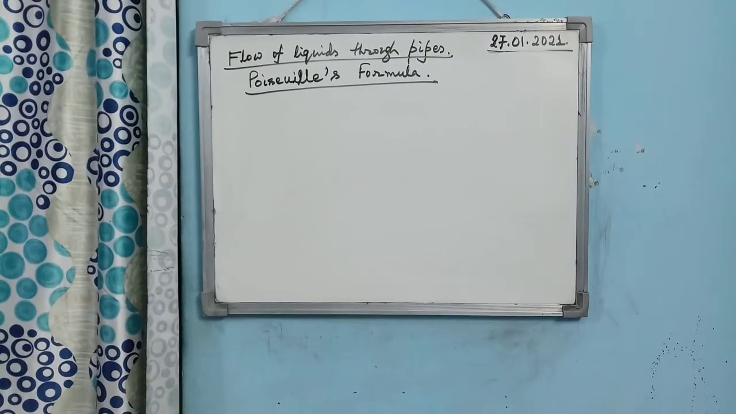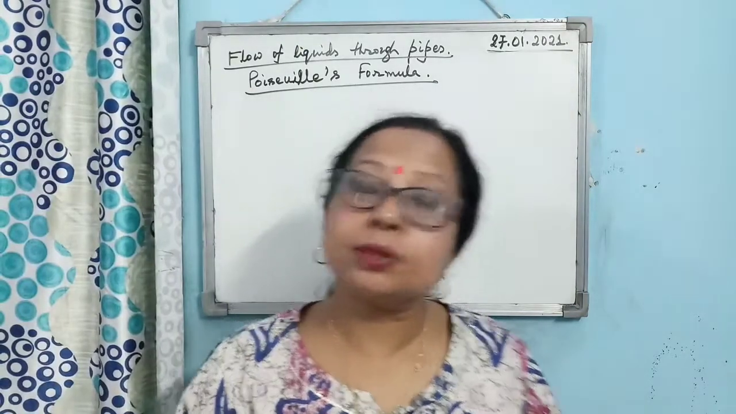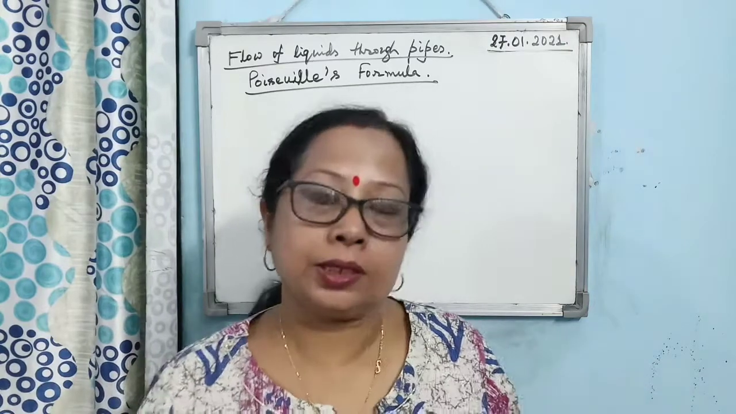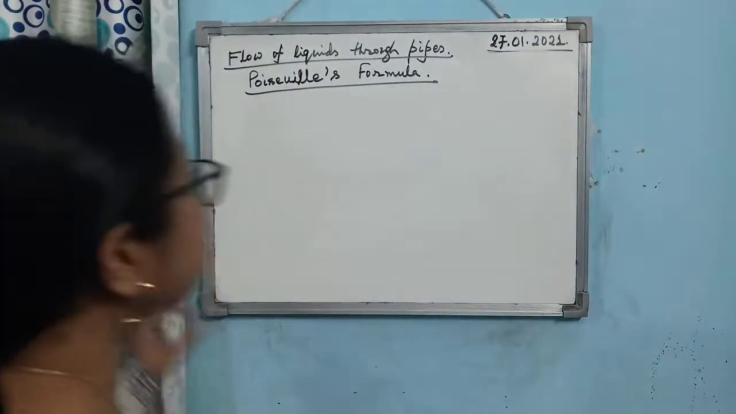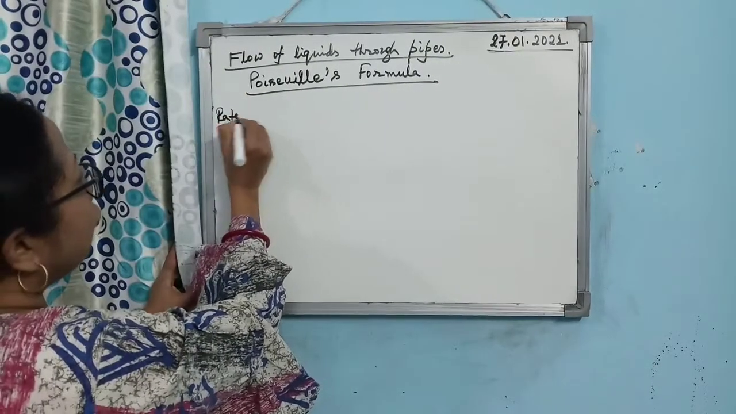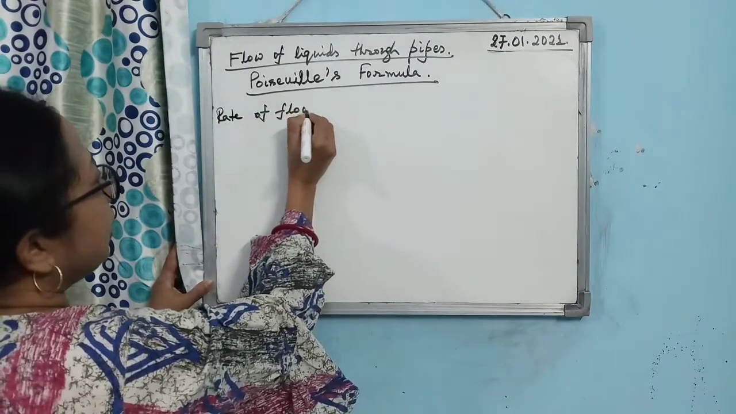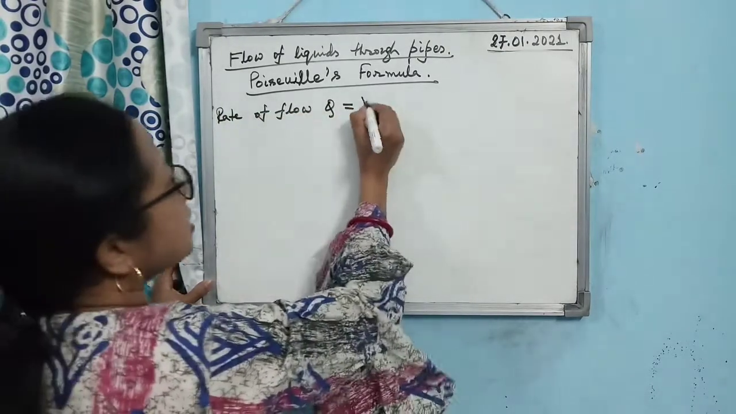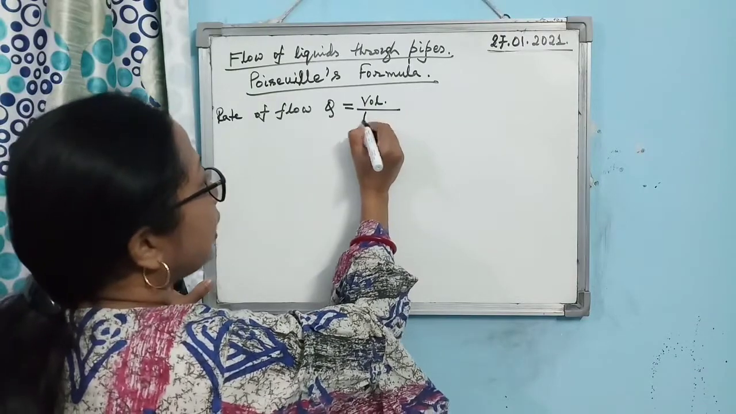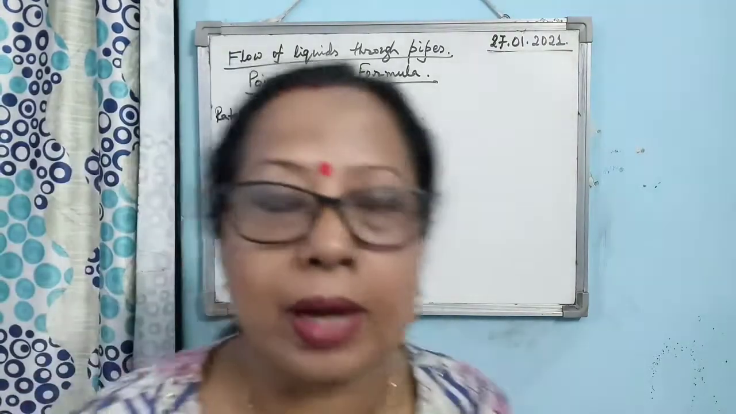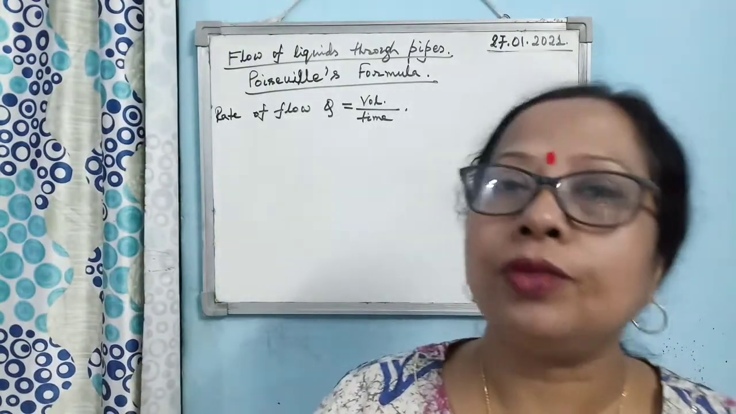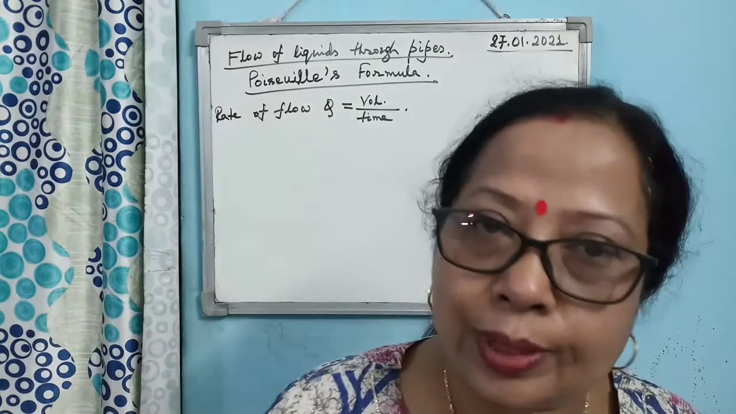Next topic is, when a liquid flows through a pipe, then how can you determine the rate of flow of liquid? What is the meaning of the term rate of flow? Rate of flow means volume of liquid flowing per second. Rate of flow we generally denote by Q. It is the volume of the liquid flowing per unit time. This you must remember. Rate of flow means volume of liquid flowing per unit time.